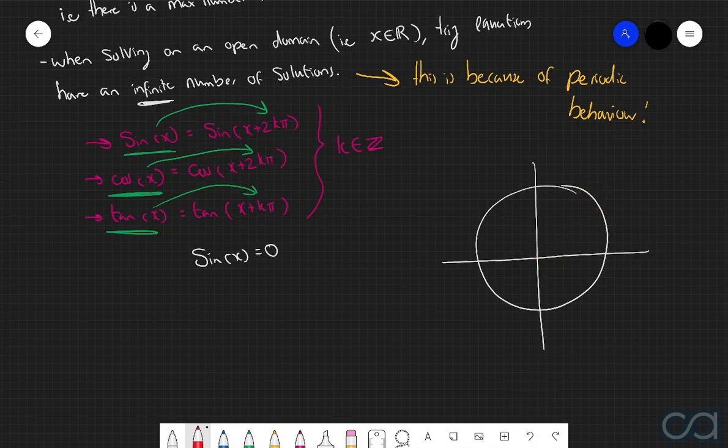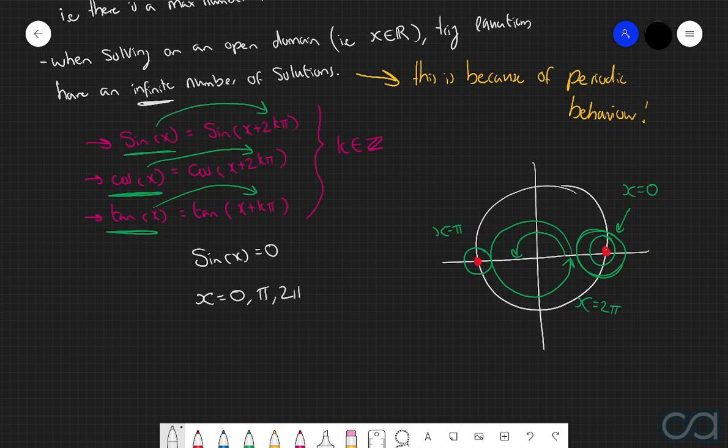Then, given that, we have two situations in which we can have a point along the unit circle that has a vertical position of 0. Either this point here, or this point here. So if we consider what these 2 points represent, this point here represents when x is equal to 0, and then this point here, because we have a half revolution, tells us that x is equal to pi. But then furthermore, coming back to this first point over here, we can also say this correlates to when x is equal to 2 pi, because we do a complete revolution. So what that therefore means is that immediately we can consider three different solutions. We can say that x is either equal to 0, pi, or 2 pi.